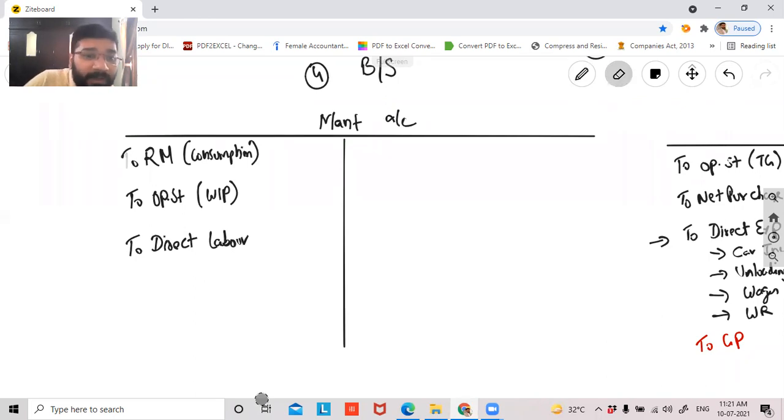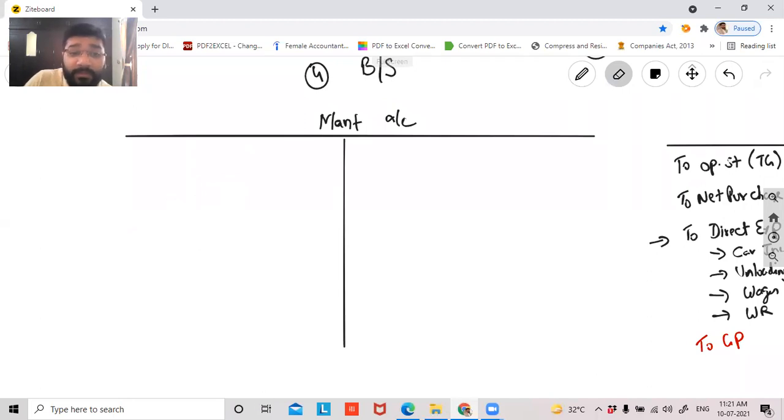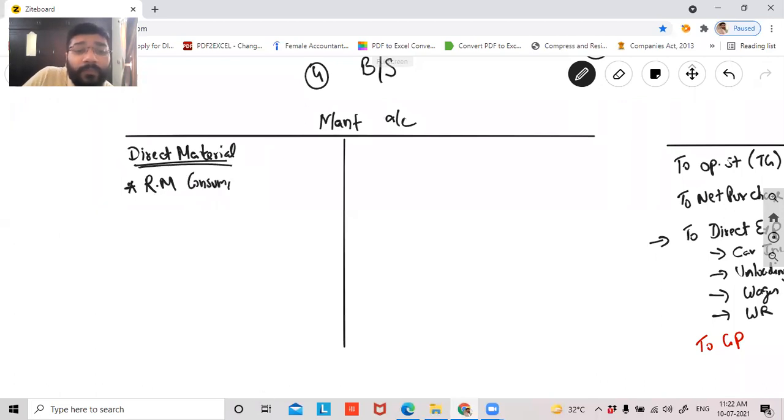Or let me put it in a very different way. I'll put 3 categories here so that you remember. The first category is direct material. Under this, what do you record, guys? Under this, you record raw material consumption. What is raw material consumption? How do we derive raw material consumption? Everything we'll discuss today, guys. Don't worry. Then is opening stock of WIP.